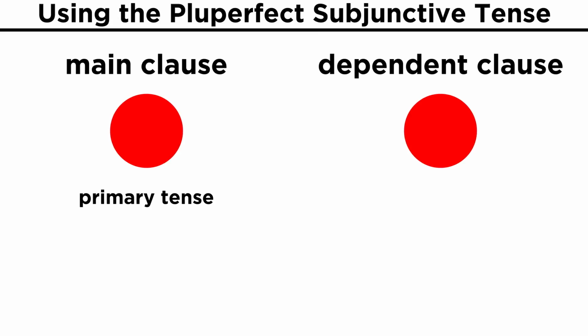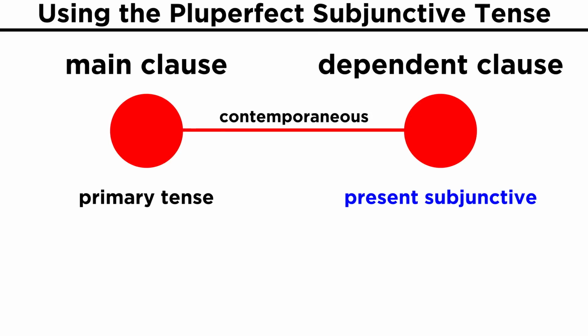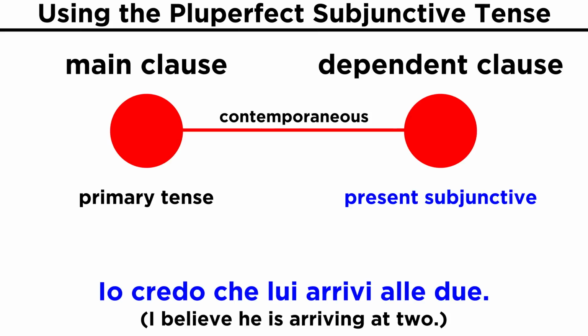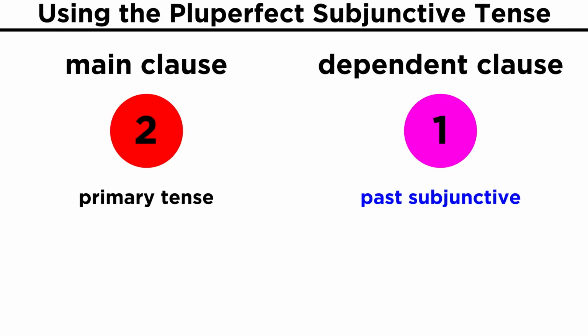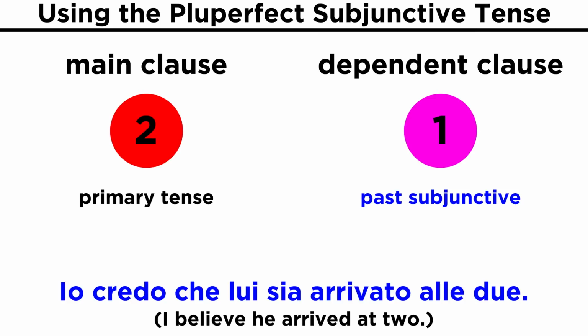To understand when this is used, let's recall that when the main clause uses a primary tense, the dependent clause can be in one of two tenses. If the two actions are contemporaneous, we will use the present. Io credo che lui arrivi alle 2. If the action in the dependent clause happens before the action in the main clause, we use the past subjunctive. Io credo che lui sia arrivato alle 2.